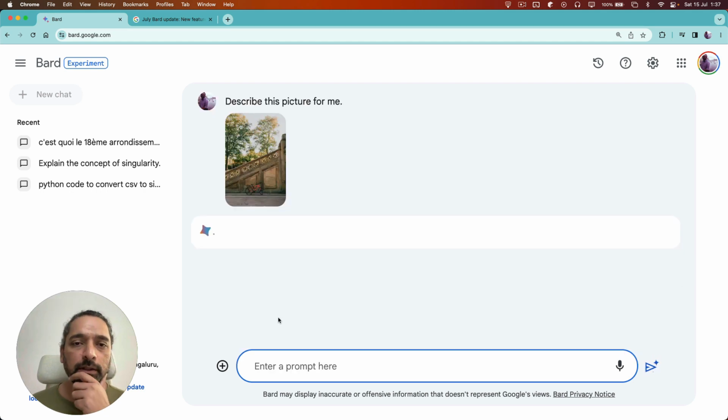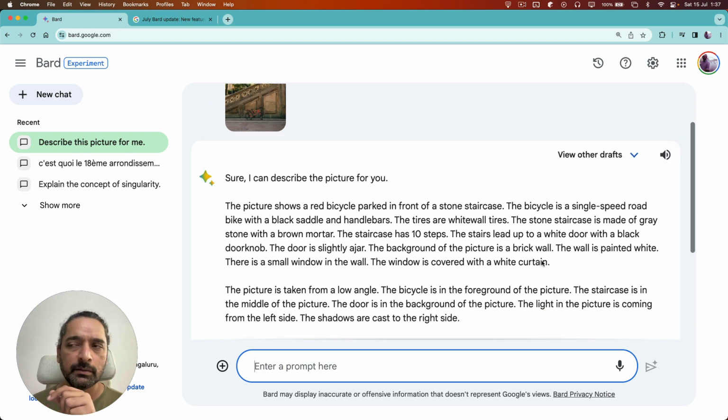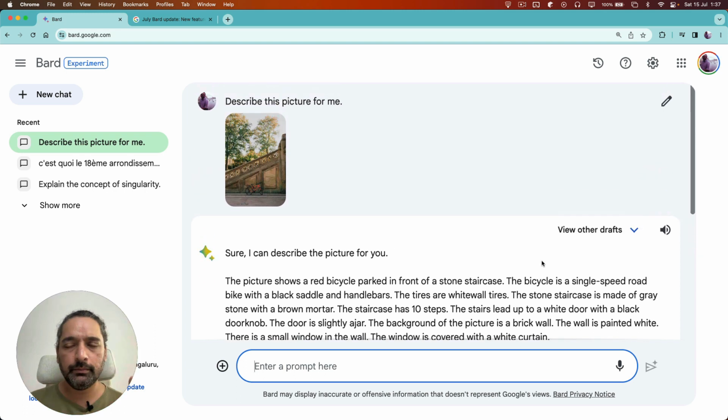So let me see what this does. Okay. Now, underlying technology, I don't know exactly how this is working. My assumption here is that it is running through some kind of identifying objects inside the picture and then maybe passing it to the LLM.